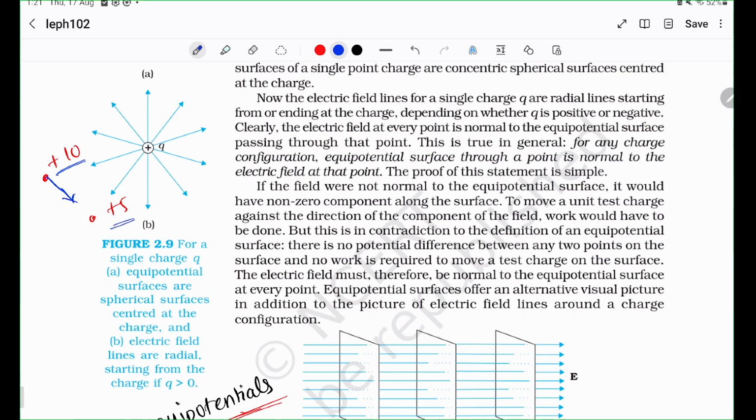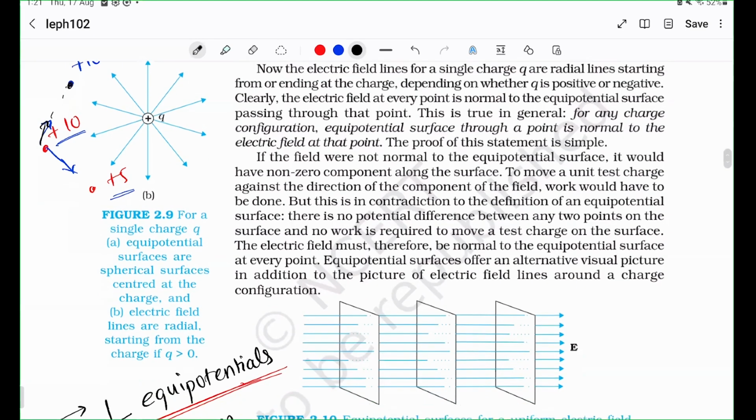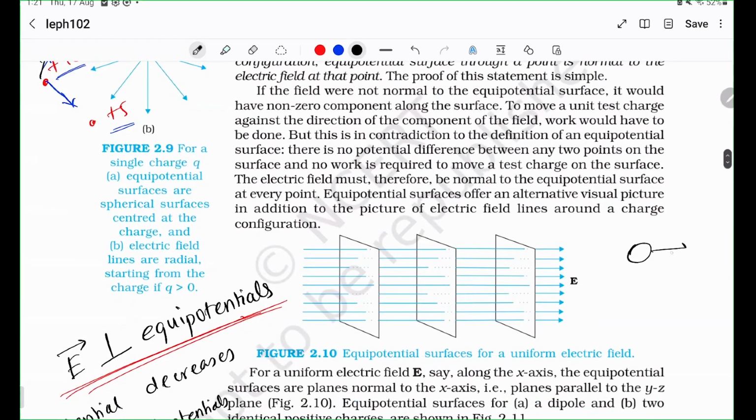But what about another +10? What if I had another point of +10? Would it have any preference to go there? Absolutely not. Because if it takes all the pain to go there, it's going to end up having the same potential energy, so it's not going to have any kinetic energy. So what's the point? It's not dropping to a lower potential. That's why if you release a ball in the sky, it doesn't go sideways on its own, because sideways, it has the same potential, right?